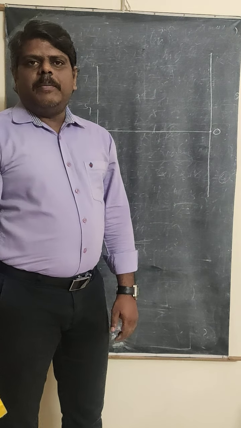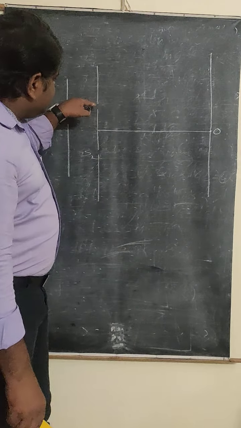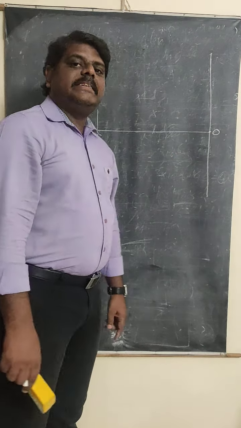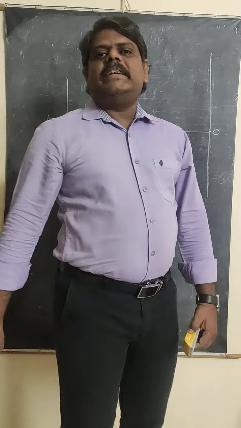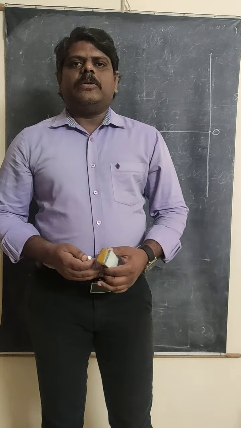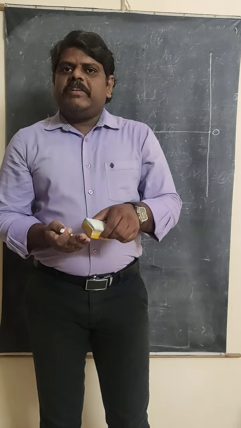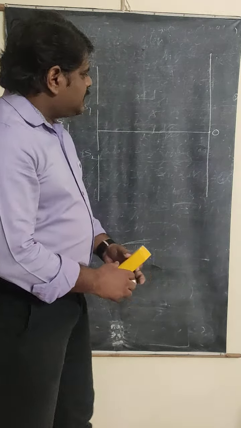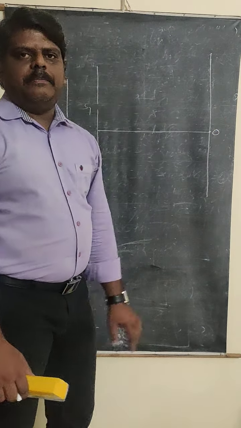So the bright band is going to be produced. What is the reason? The light coming from S1 and the light coming from S2 both travel the same distance. When both travel the same distance, what will the path difference be? Zero. If the path difference is zero, what happens? The crest will interact with crest, or the trough will interact with trough. So that's why the central band will always be a bright band.